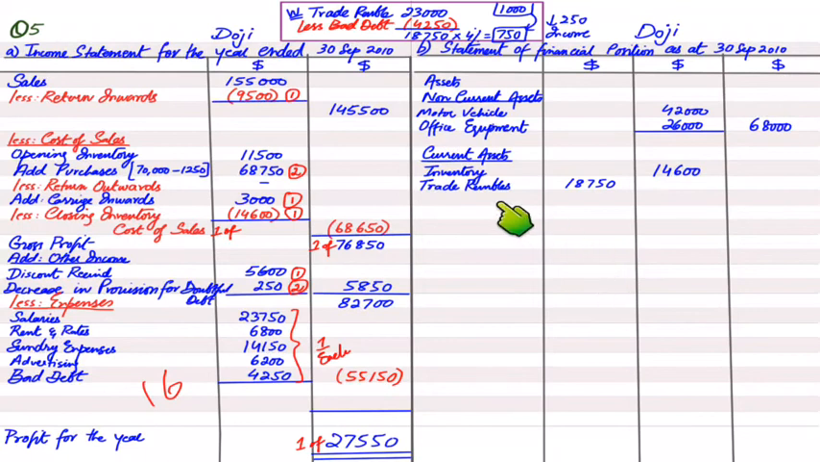Now you must remember that in a statement of financial position, trade receivables are always shown after bad debt. Now after bad debt, we'll be deducting provision for doubtful debt. Provision for doubtful debt is 750. Now if we deduct 750 from this trade receivables figure, we'll be getting 18,000. Now this is the net trade receivables.